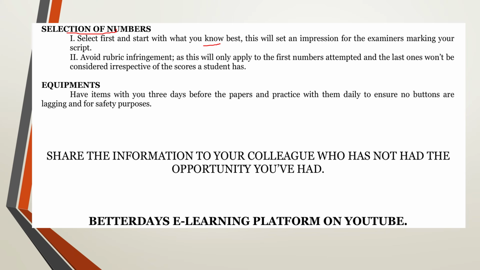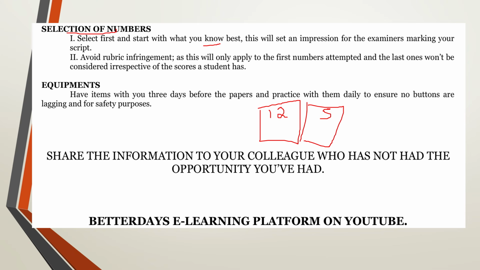So if you are very conversant with number 12, you make your first page to be number 12. If you are very conversant with number 5, you make your first page to be number 5, for as long as you start each number on a fresh page.